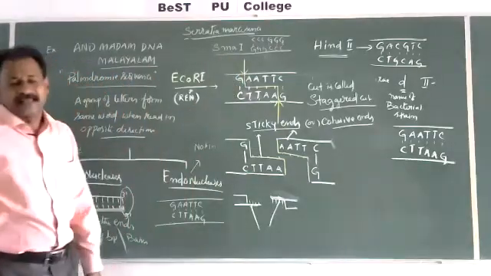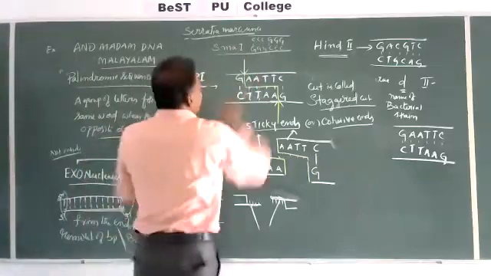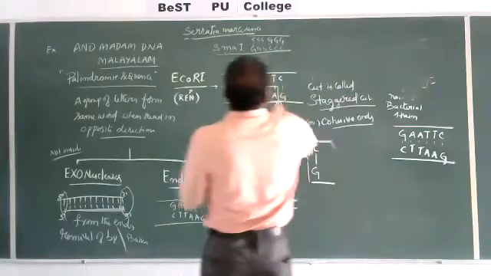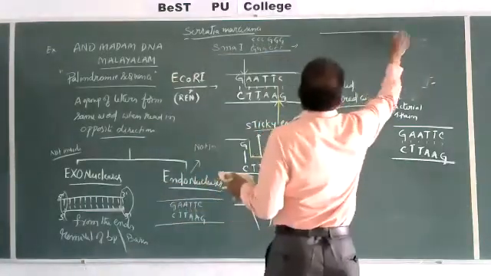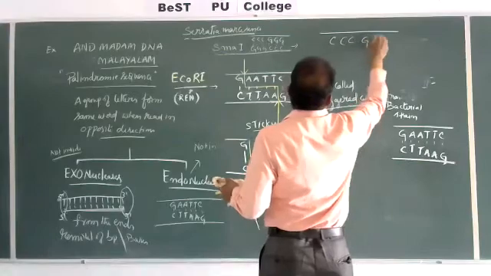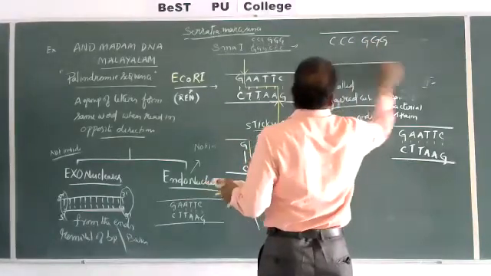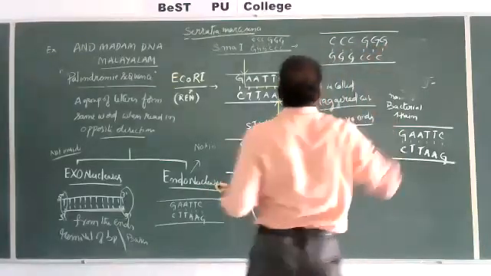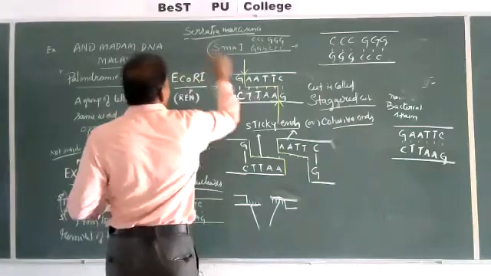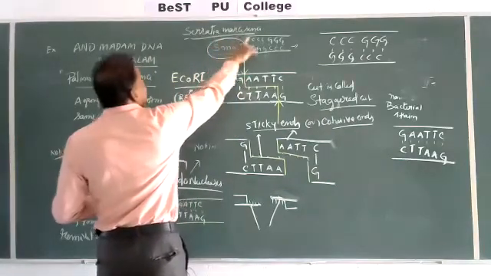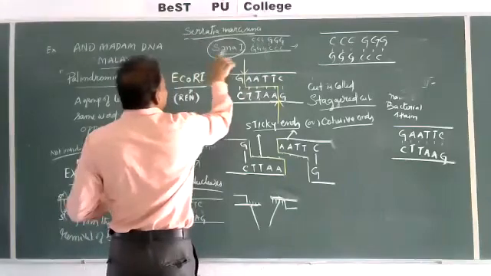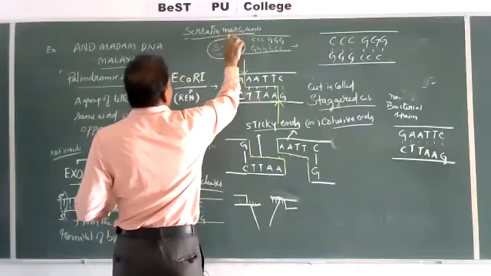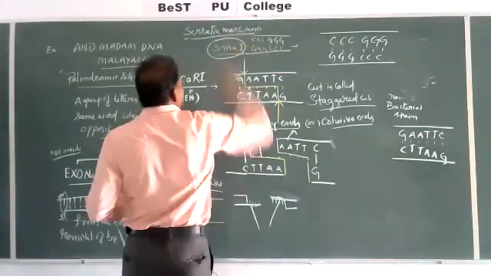Serratia marcescens has the sequence CCC-GGG. In SmaI, S stands for the genus Serratia and MA stands for the species marcescens.